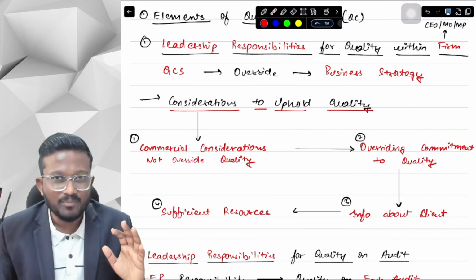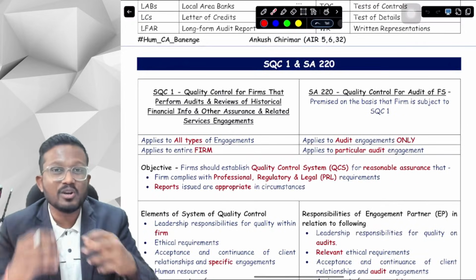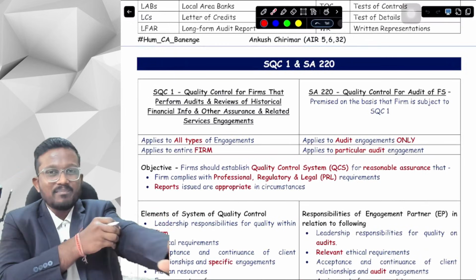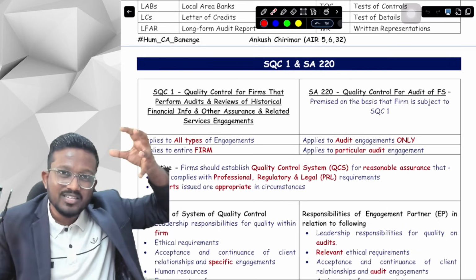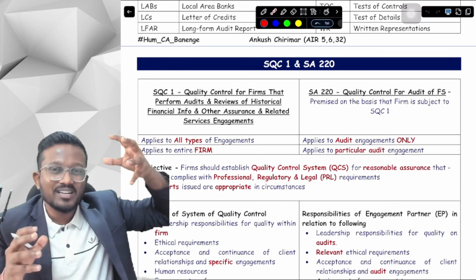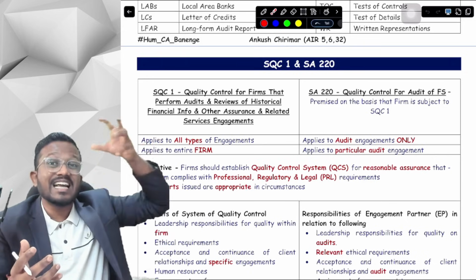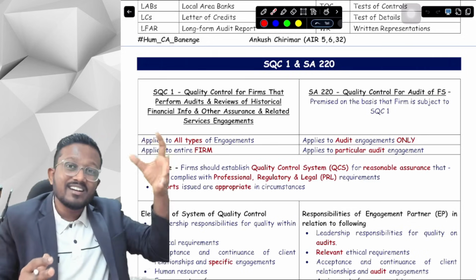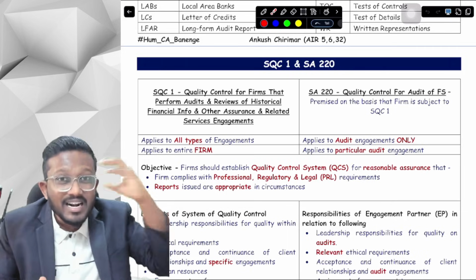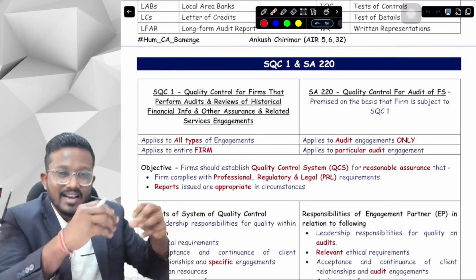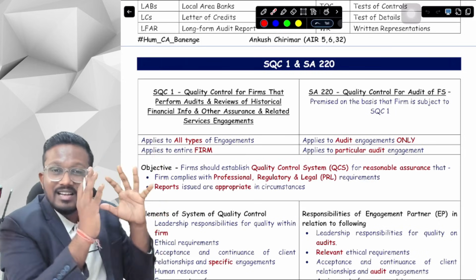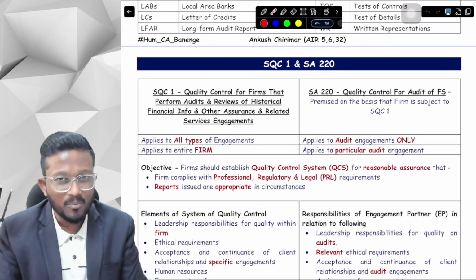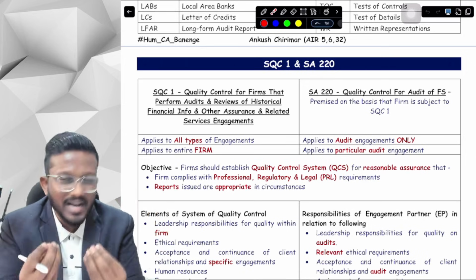Now let's come to our concept book first. Let's understand how it looks in our concept book, which is what you have to actually write in your paper, but obviously after underlining the keywords, and the keywords can be understood from our handwritten notes. So you have to learn the keywords from the handwritten notes, but you have to write the content that is written in the concept book, because the context of the keyword in the handwritten note may be different from the context of the keywords mentioned in the concept book. The handwritten notes are specifically for you to memorize the flow of the technique, how we have to memorize the keywords. The handwritten notes are just for keywords, and your concept book is for what you have to write in your paper copy. Both the books are available on our website. If you want to buy, you can definitely purchase them.